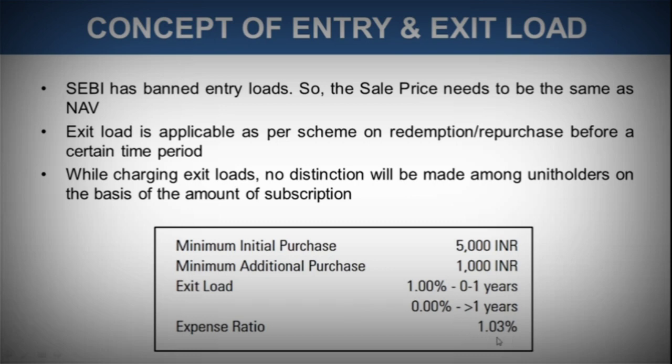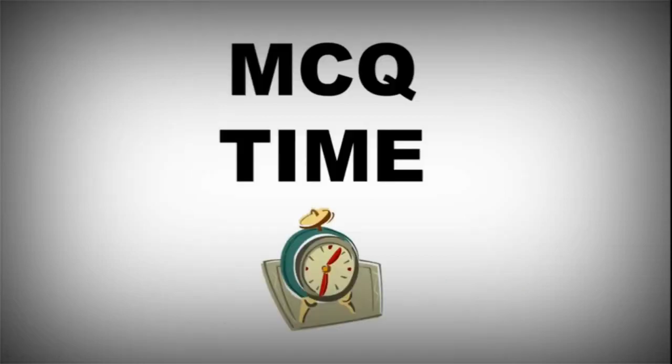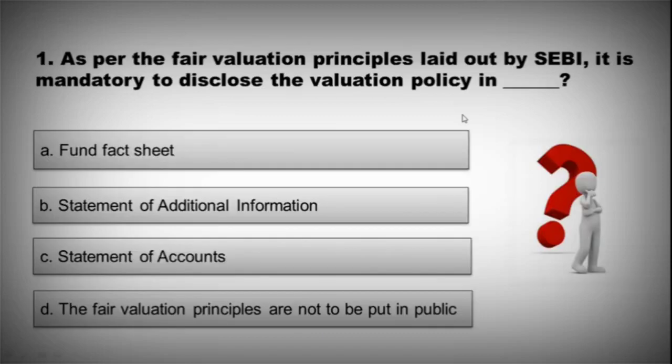You can also see here that expense ratio is mentioned, minimum initial purchase, how much you can invest, and additional purchase, how much can be done. When you go through any AMC website for any investment you have to make, all these details are well provided. You can just go through once and connect all these terms over there. Now, try attempting all the questions.